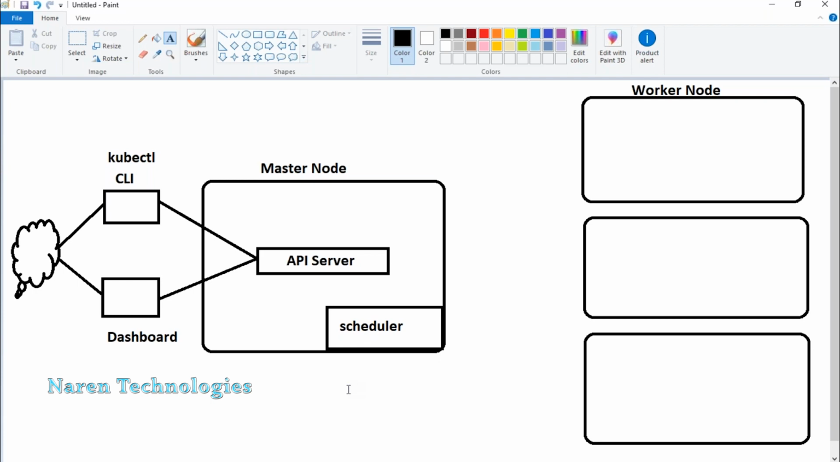Now, where will these replicas be created? Are they going to be created on worker node 1, worker node 2, worker node 3? It is not our choice. So who will be deciding? Scheduler will be deciding. So scheduler is the component which will be deciding where your replicas will be created.